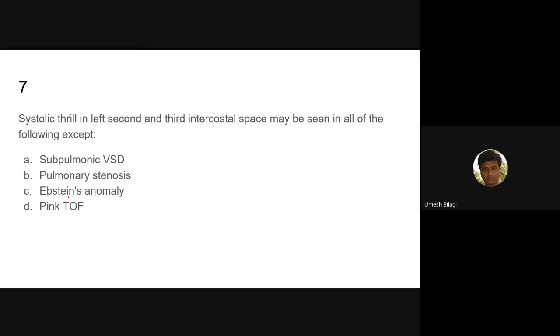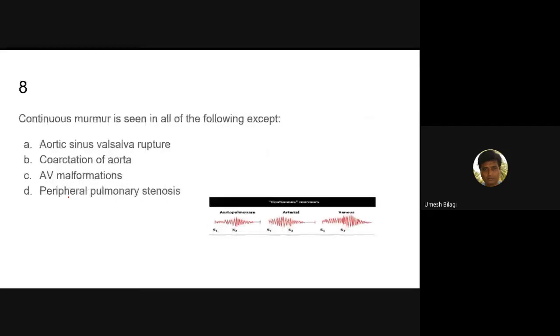Continuous murmur is seen in all of the following except. What are continuous murmurs? Actually, I told you a little bit about continuous murmurs in the last class. Tell me, what is a continuous murmur? Arteriovenous fistula, sir. We'll come to the answer.